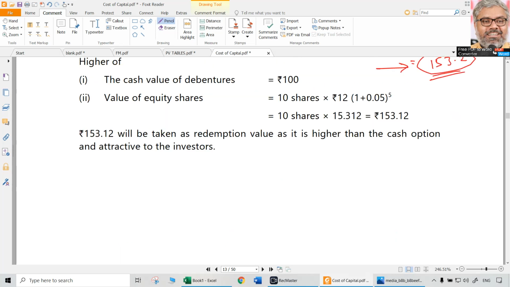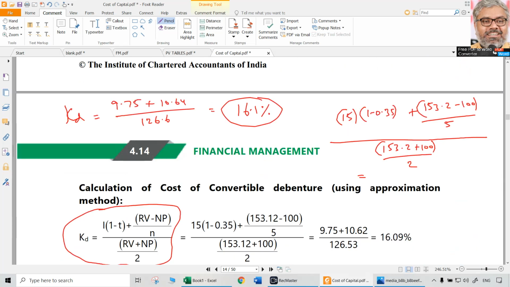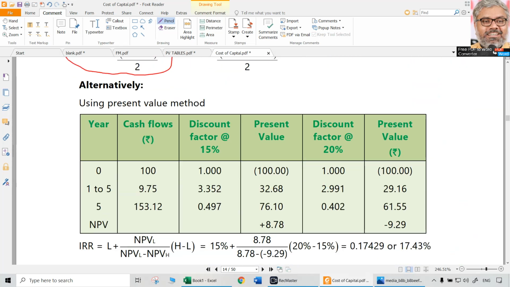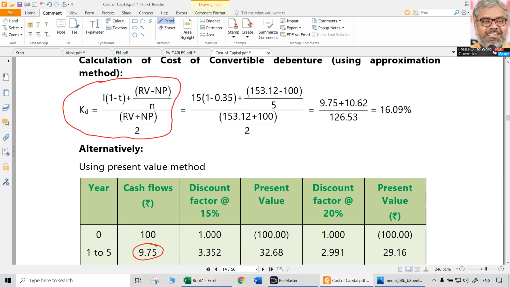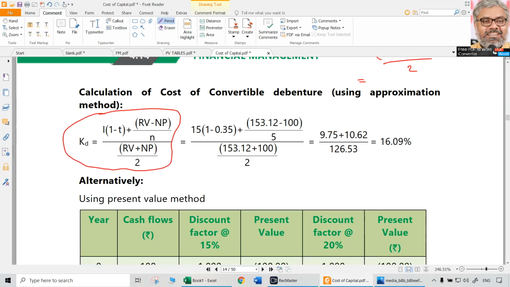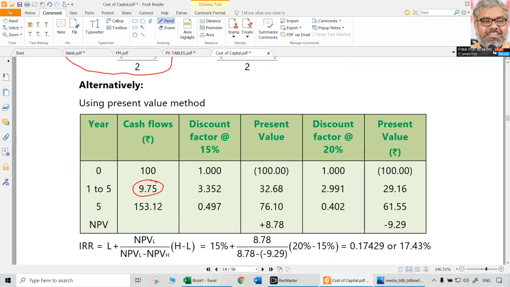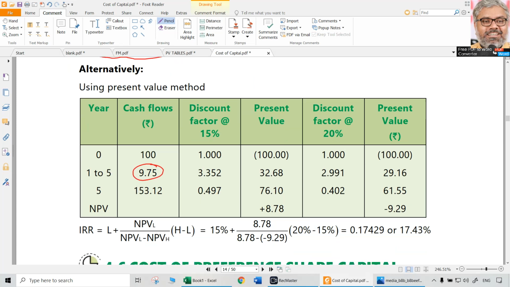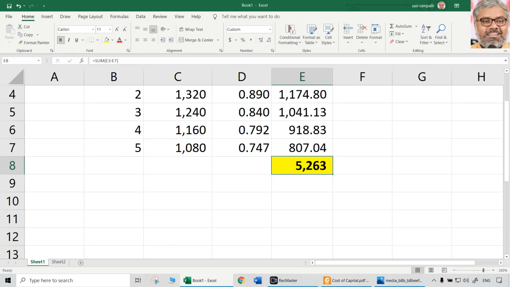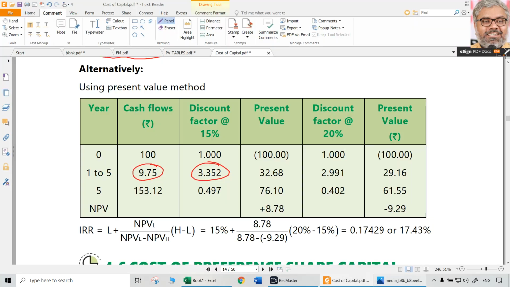Or we can use present value also. Quite possible. The present value method also can be used. In this case, for each of the years, what are going to be the cash flows? 9.75, because the after-tax cash flows for the company are going to be 9.75 only. Though 15 rupees per debenture is the interest, after tax it is 9.75. What is the annuity factor related to that? Taking approximately 15%, that can be calculated. So again, a type of IRR calculation will come into the picture.